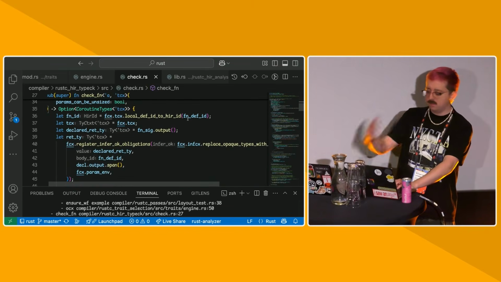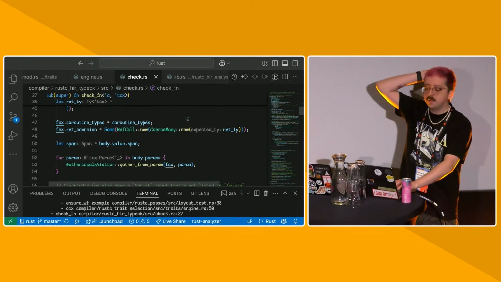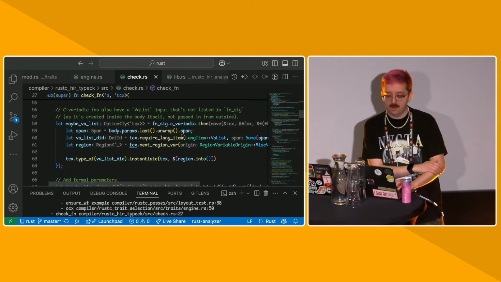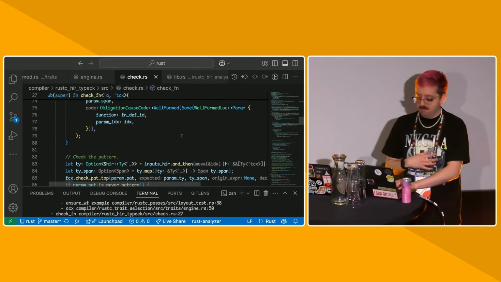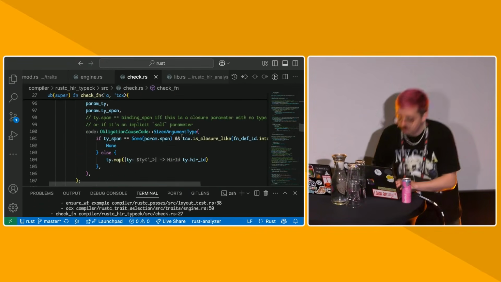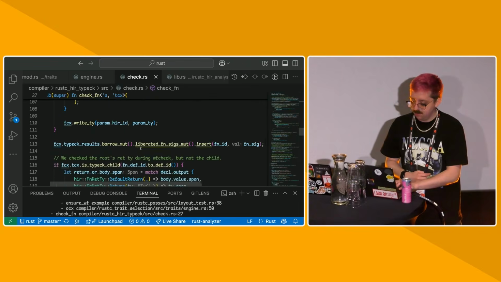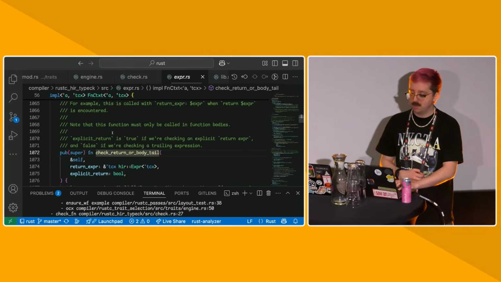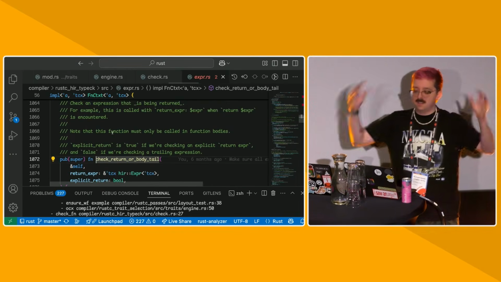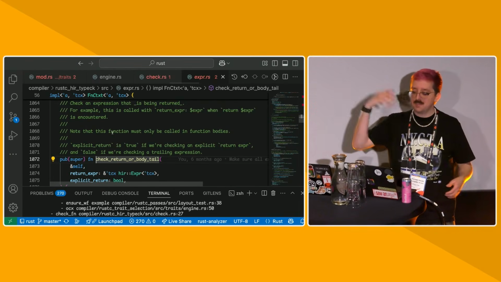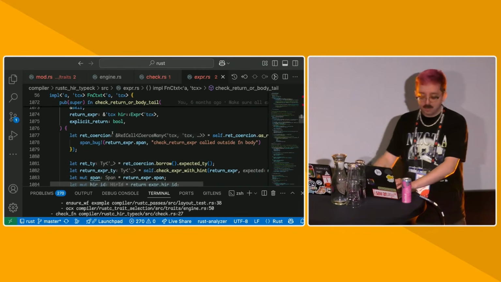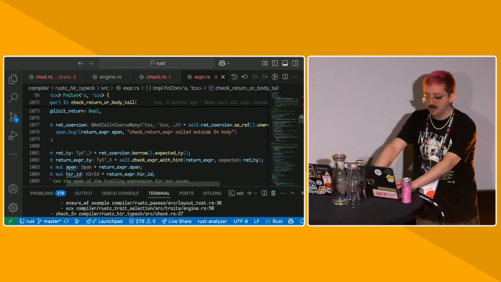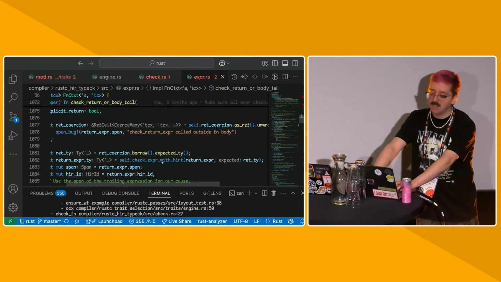check_fn does some things around handling opaque types. It initializes the locals of parameters, but the most interesting part of check_fn is check return a body tail, which is the entry point into basically checking, does the body of the function evaluate to its return expression? And the way we can do that is by checking the return expression, and we give it the hint of the return type, and we enter into check_expr_with_hint.